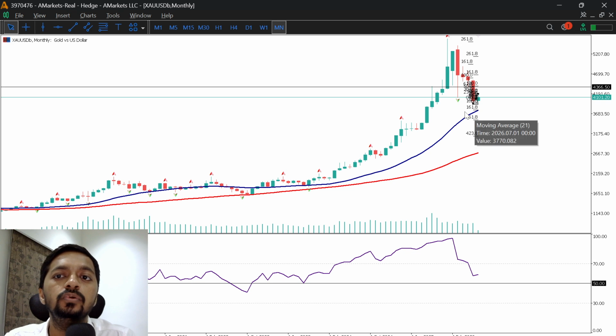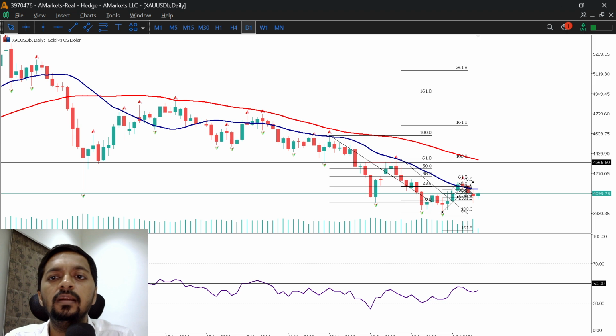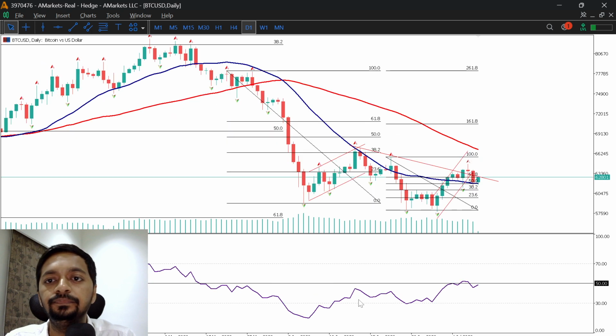If you are a buyer, you should wait for this level. If you are a seller, you can sell at the 4400 to 4450 level, right? At this point of time, the short term trend is definitely in favor of bulls, but the medium to long term trend is still sideways to bearish.